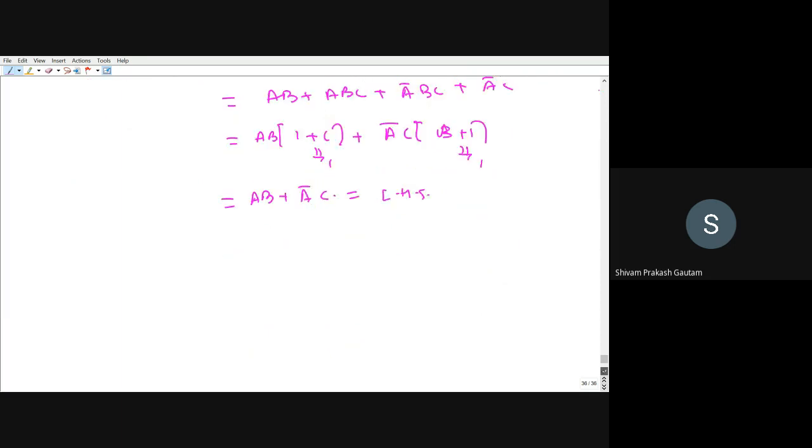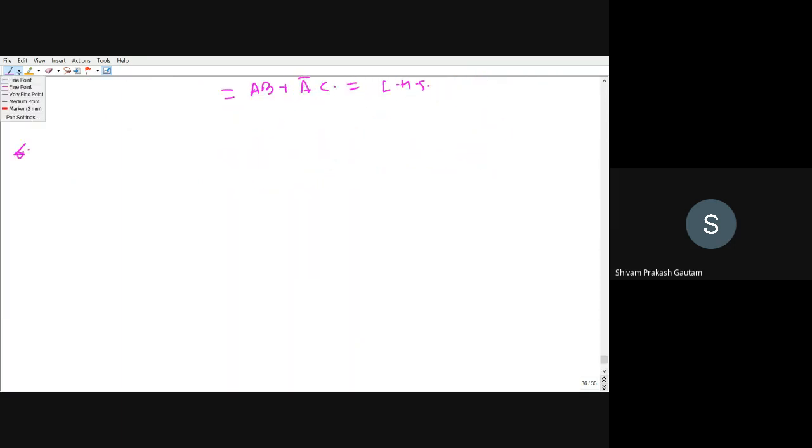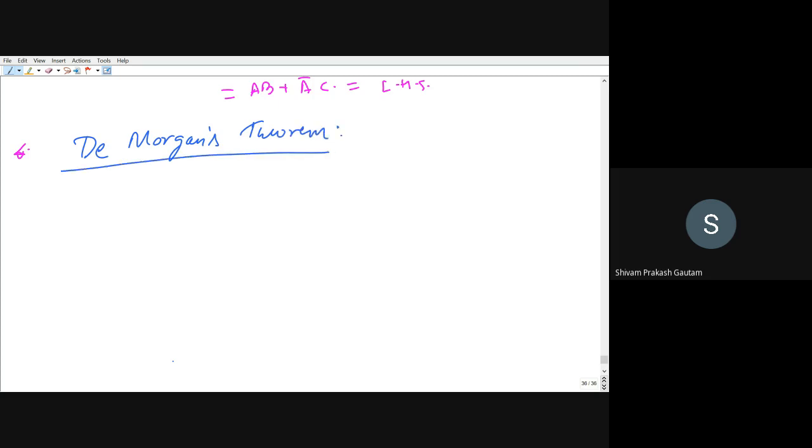Now a very important theorem, which we will be seeing. Most important, you can say, that is De Morgan's theorem. This is the most important. It says that A plus B, if whole bar is there, you can reduce this expression to A bar dot B bar. That means if your function is having a whole bar, then you can replace that whole bar by complementing the individual variables and replacing the sum with the product sign, right?